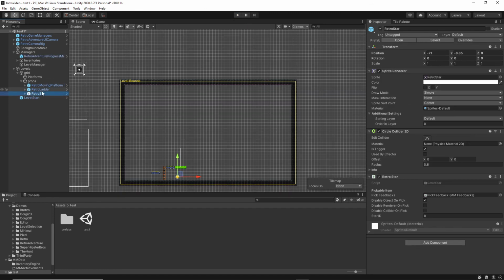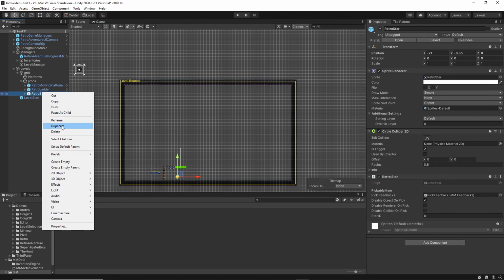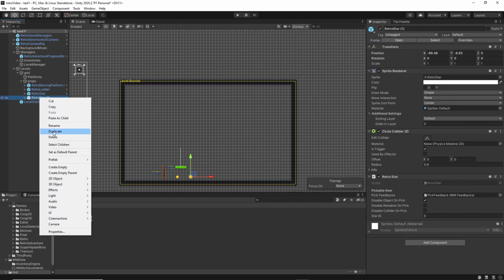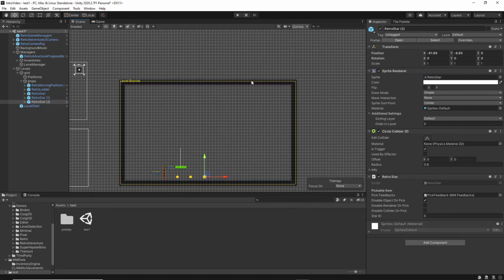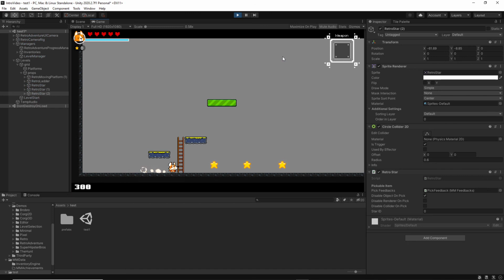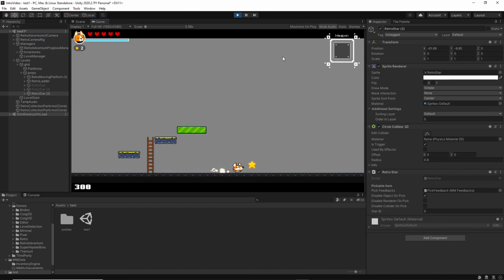Now the retro star, we can duplicate that and move it along, and then duplicate it again, move that along, press play, and there we've got 3 stars collected.